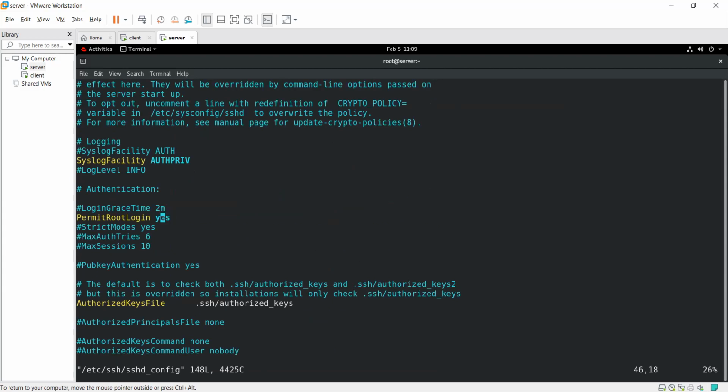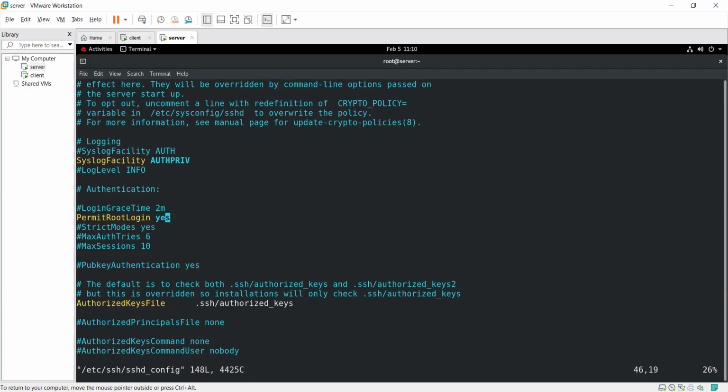Now here, as you see, that is the line PermitRootLogin, and it is yes. It means that if your machine has PermitRootLogin, you are able to log in as root. But if I set it to no, no one will be able to come into my machine as root. Got it? It's a very important configuration, as you see.